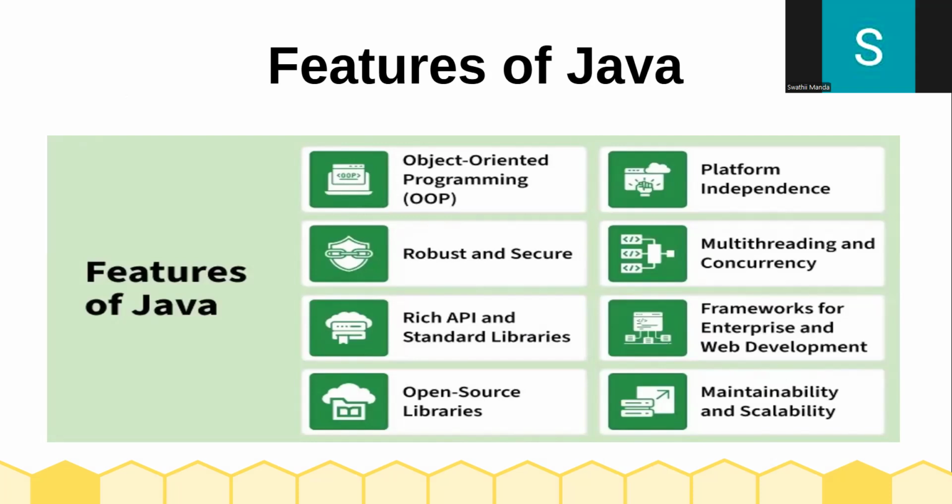So next one is robust and secure. Robust and secure means Java is strong and reliable. Why is Java strong and reliable? Because it provides some features. What are those features? It has automatic garbage collection and strong exception handling, no pointer misuse, security manager and bytecode verification.